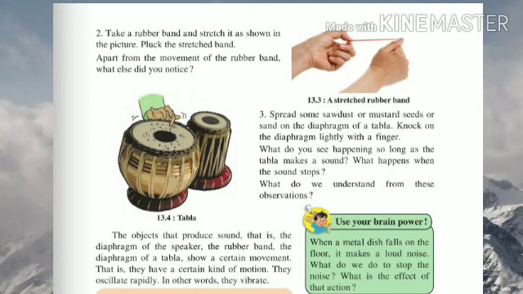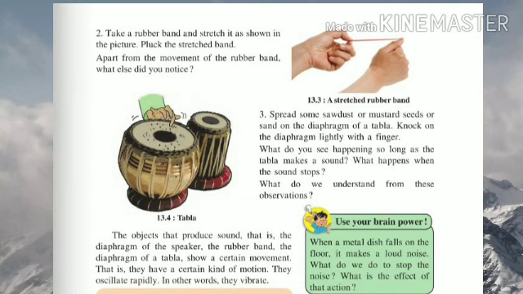Students, we observe that when the diaphragm of a tabla is knocked lightly, it starts vibrating. It keeps on vibrating as long as the sound is produced. Due to these vibrations, sawdust or mustard seeds or sand particles also move. But when the sound stops, these particles also stop moving. From the observation of the above activity, it is understood that the vibrations of an object produce sound.